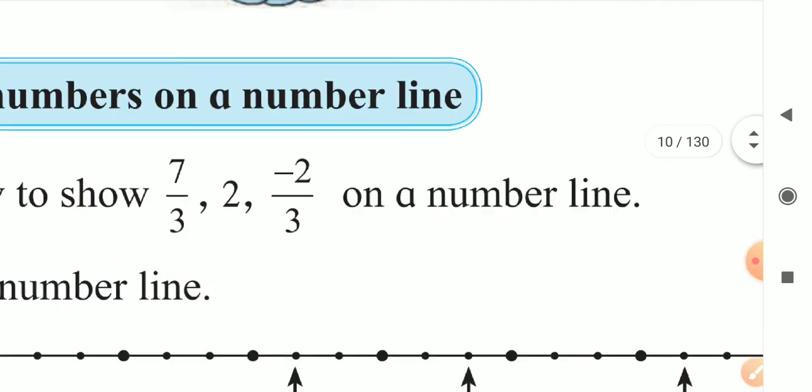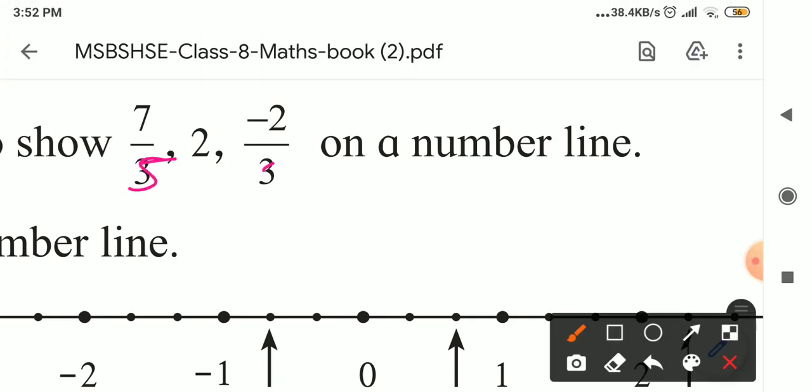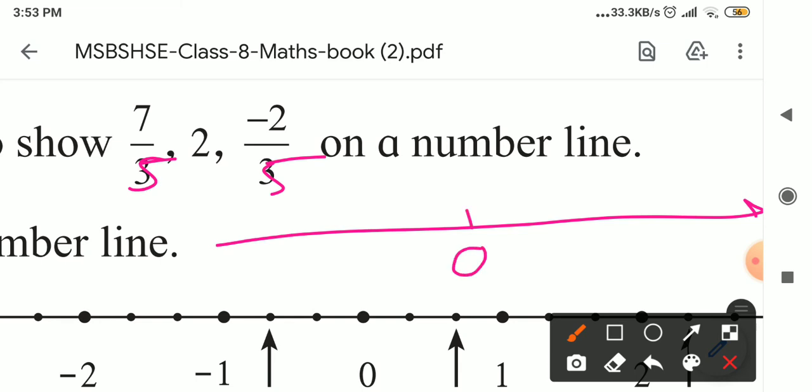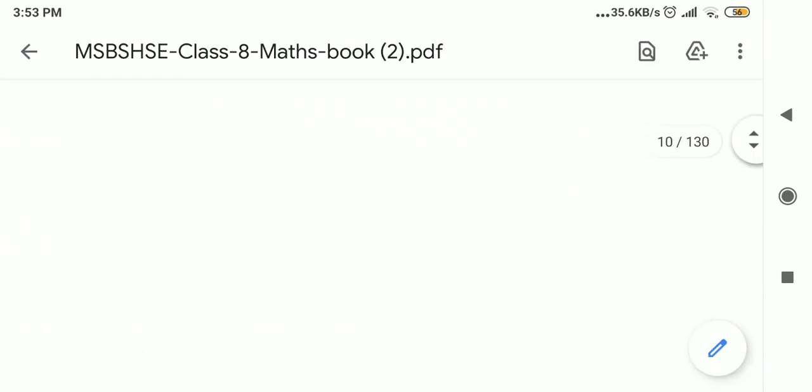Suppose here instead of 3, 5 is there. If 5 is in the denominator's position, then we have to divide the 0 to 1 part into 5 equal parts, which means 4 dots we have to give. 1, 2, 3, 4, and this is 5 upon 5. So it is 1 upon 5, 2 upon 5, 3 upon 5, 4 upon 5, and 5 upon 5 means 1. In this way, it depends on the denominator. We have to divide the 0 to 1 part into how many parts.